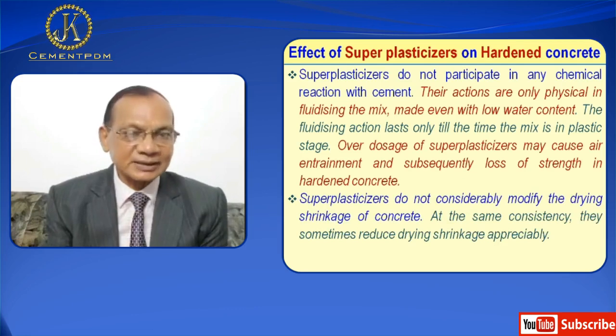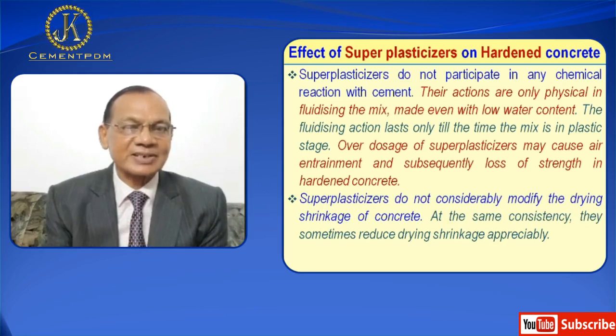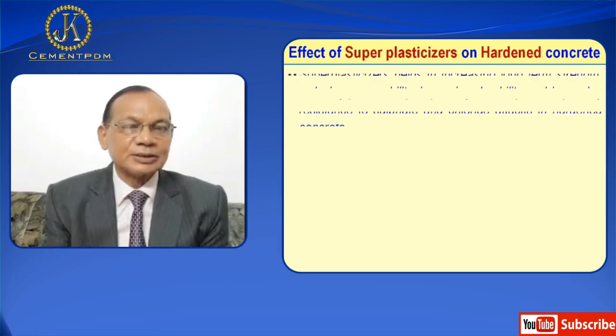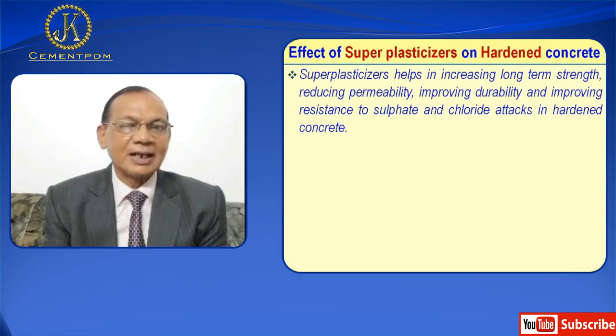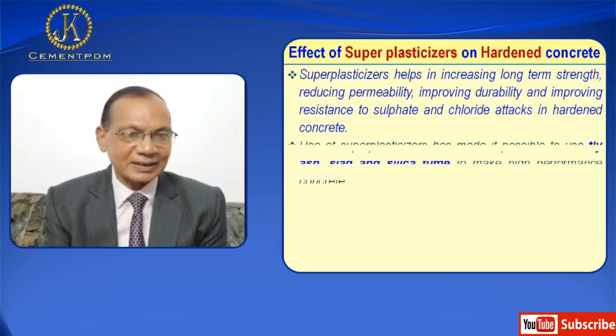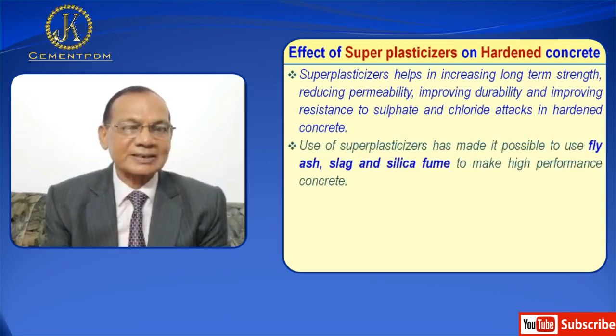Superplasticizers do not considerably modify the drying shrinkage of concrete. At the same consistency, they sometimes reduce drying shrinkage appreciably. Superplasticizer helps in increasing long-term strength, reducing permeability, improving durability, and improving resistance to sulfate and chloride attacks in hardened concrete. Use of superplasticizer has made it possible to use fly ash, slag, and silica fume to make high performance concrete.